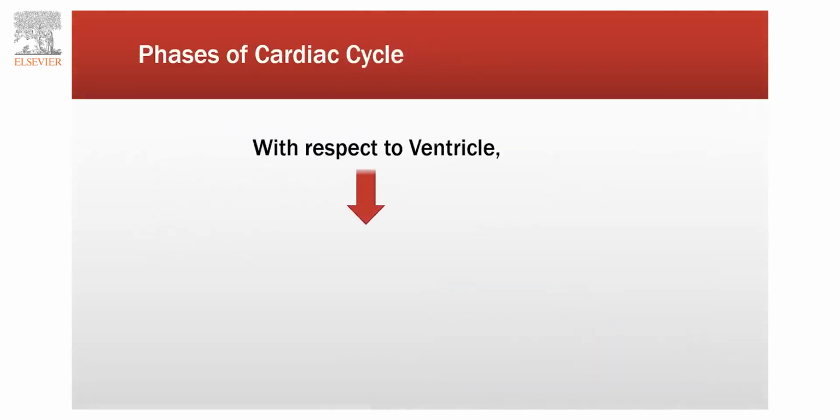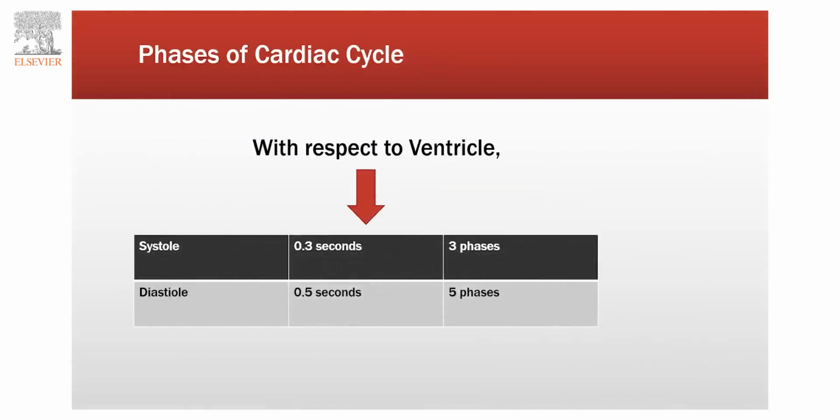With respect to the ventricle, systole lasts for 0.3 second and diastole lasts for 0.5 second. So in a particular cardiac cycle, systole, which lasts for 0.3 second, has 3 phases. Diastole, which lasts for 0.5 second, has 5 phases in a cardiac cycle.